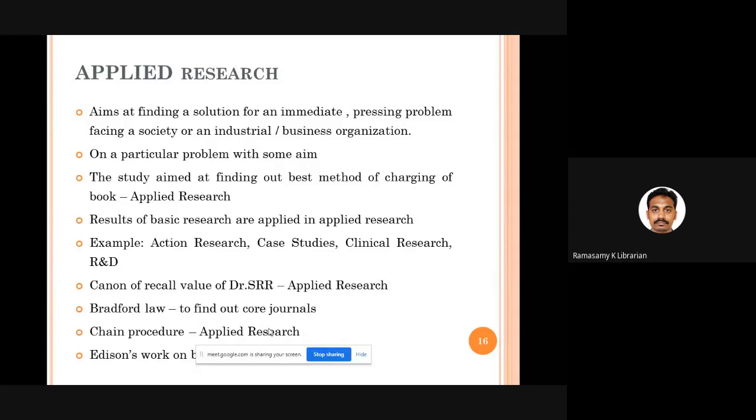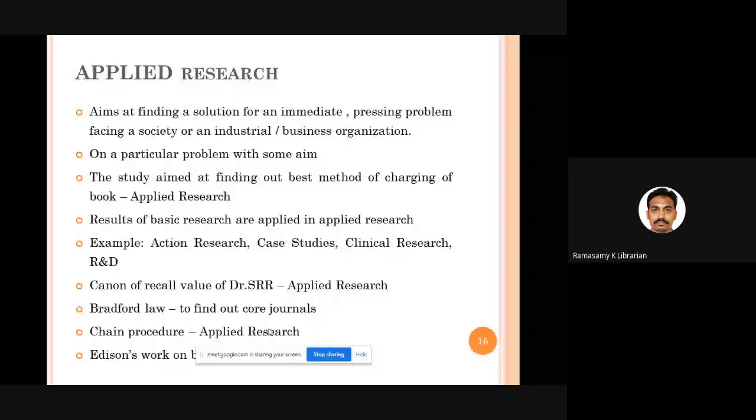To find that out, Ranganathan has given a special rule called canon of recall value. Say you are working in a library and 400, 500 journals are published in biochemistry. Which journal should I subscribe to for my library? What is the solution? Bradford has given the law of scattering to find the core journals of a particular discipline. Then chain procedure to derive subject entries. So these are all applied research.